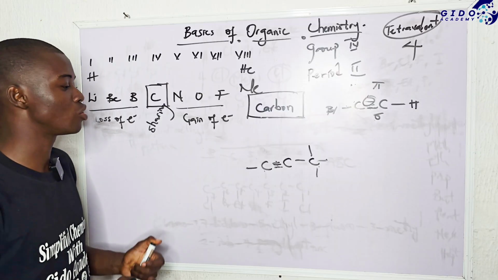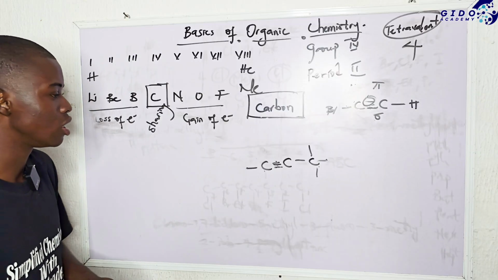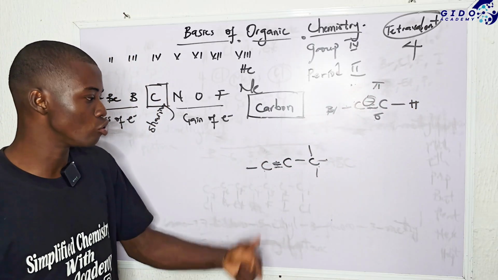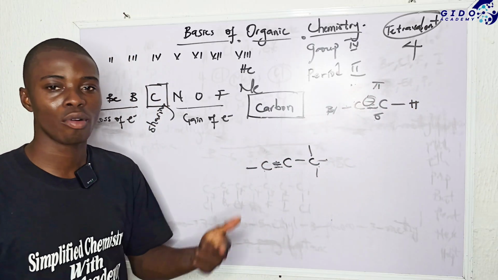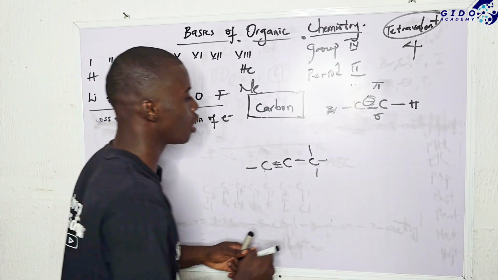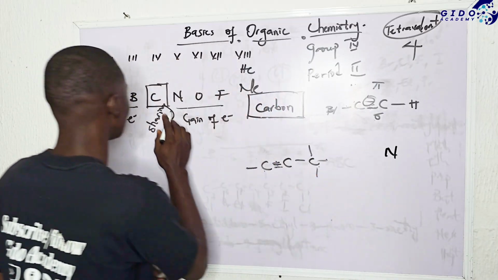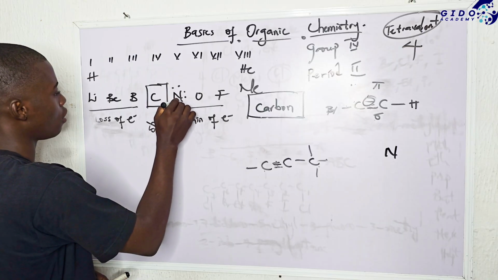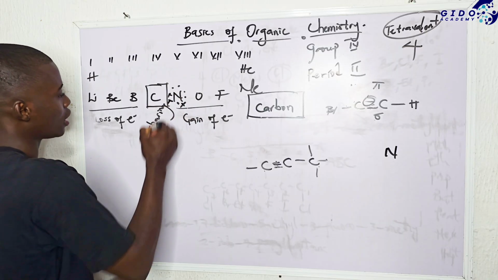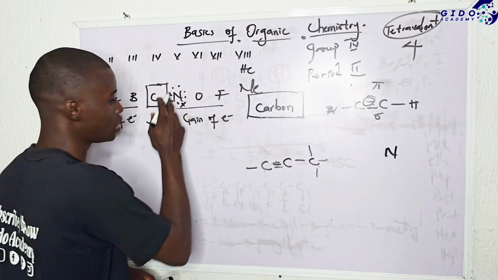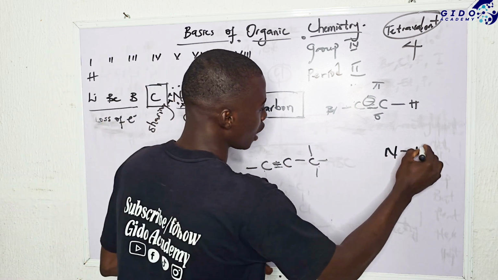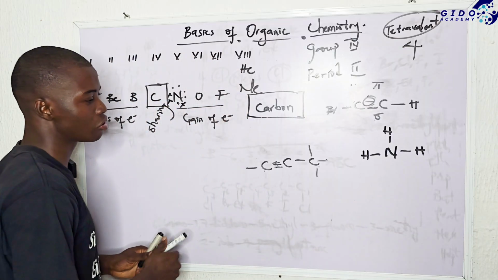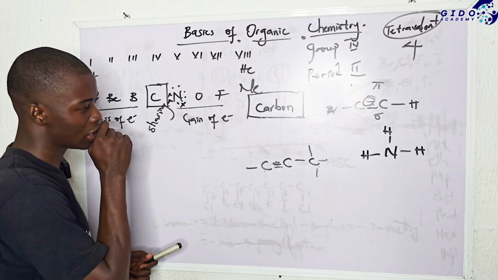Most persons complain that they can't draw structures correctly. They will always tell me that the structure is wrong. When you know that carbon has four bonds, no matter how you draw the structure, the four bonds of carbon must reflect. Like nitrogen now, we already know that nitrogen has three bonds, because it has five valence electrons, so we have three bonds remaining for nitrogen to be stable. So if you have nitrogen bonded to three hydrogen.